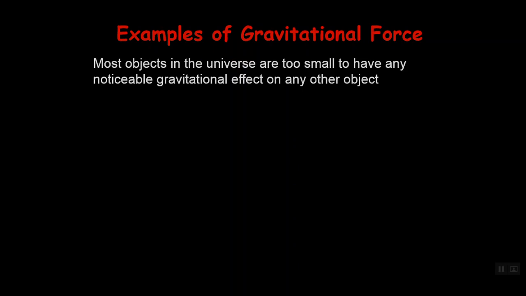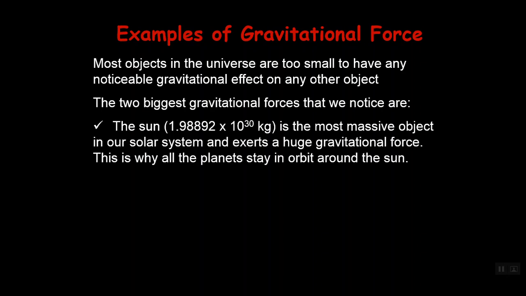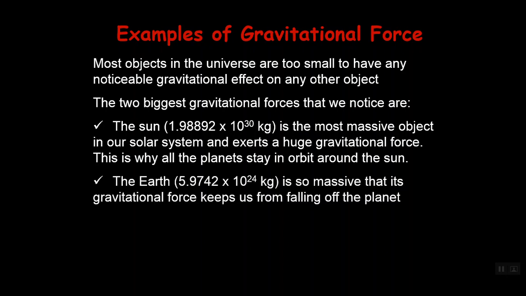Okay, so a few examples. Most objects in the universe are too small to have any noticeable gravitational effect on any other object. But the biggest two gravitational forces that are noticeable are, first, the Sun. It's very heavy. It's the most massive object in our solar system and exerts a huge gravitational force. This is why all the planets stay in orbit around the Sun. Secondly, our Earth is so big that the gravitational force keeps us from falling off the Earth.